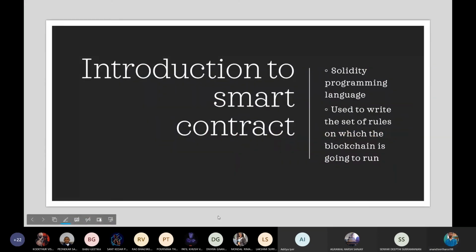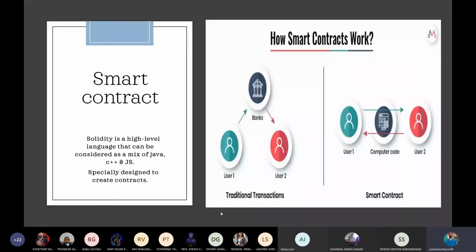Smart contracts are nothing but self-executing contracts containing the terms and conditions. You all must be seeing the terms and conditions every time you are downloading some software, right? So this is nothing but the terms and conditions of an agreement among the peers. A smart contract is a code in which each and every term and condition for an agreement happening between two parties will be written.